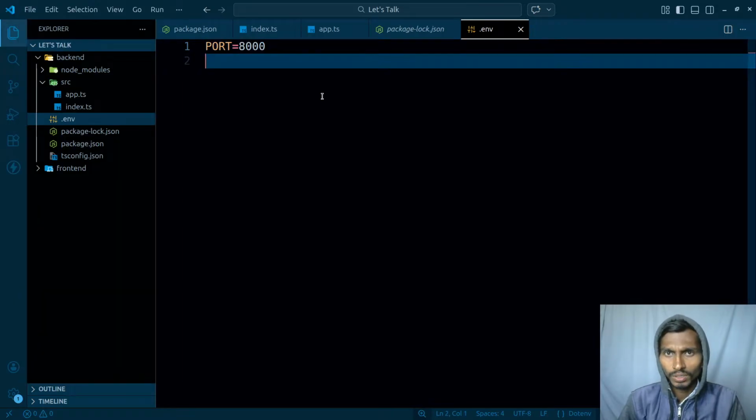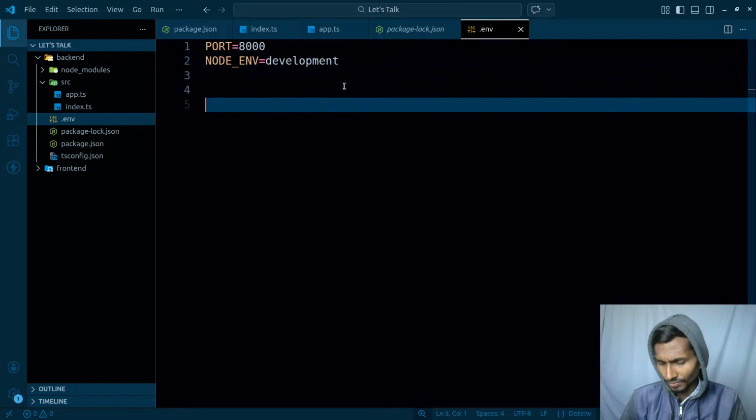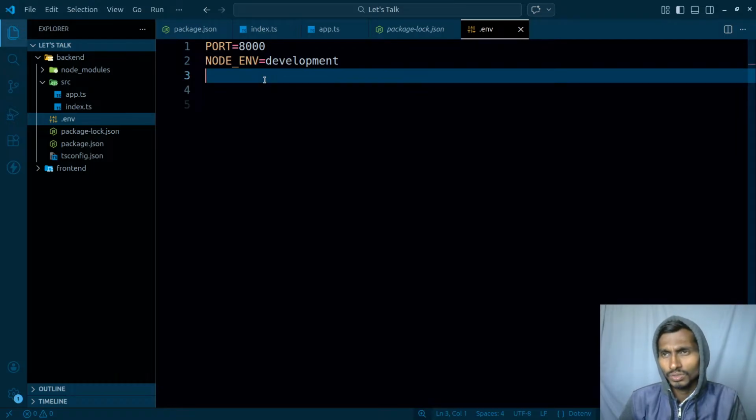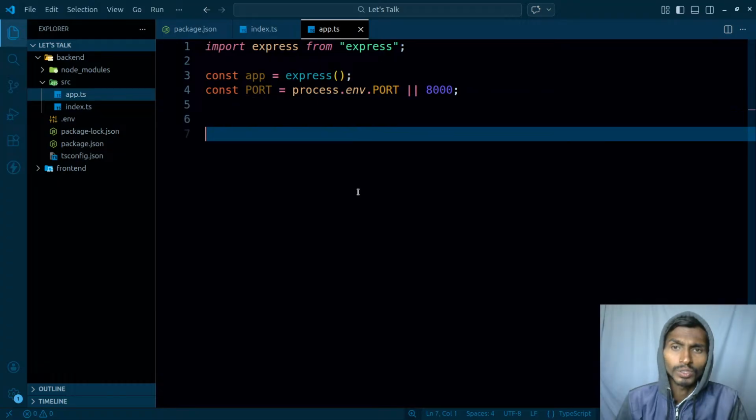Apart from this particular thing, I'm gonna be having something called node environment variable, and that's gonna be development for now. I don't know where it will be used, because the main focus is not gonna be on the functionality, like making it the best application. This is just gonna be the testing one, and I will try to add as many things as possible.